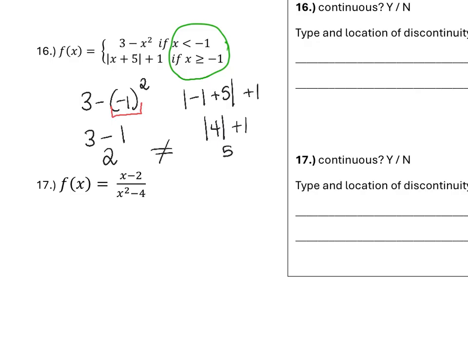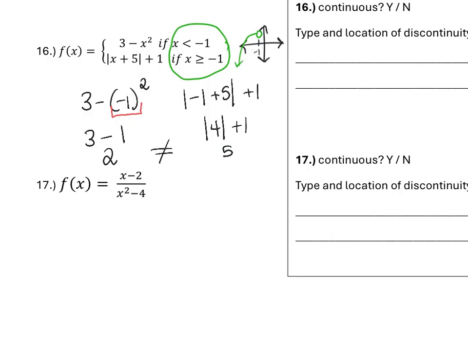These two do not equal one another, meaning on a graph, when this 3 minus x squared is heading towards x equals -1, here's our -1, it's going to look something like this, with the hole.